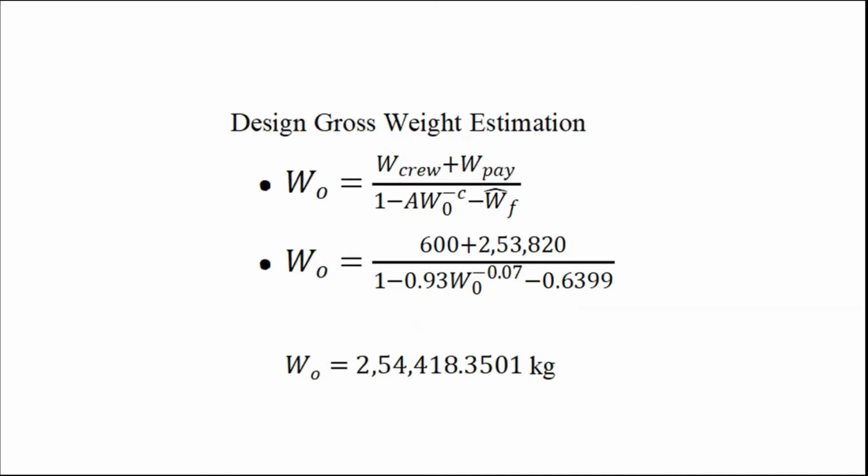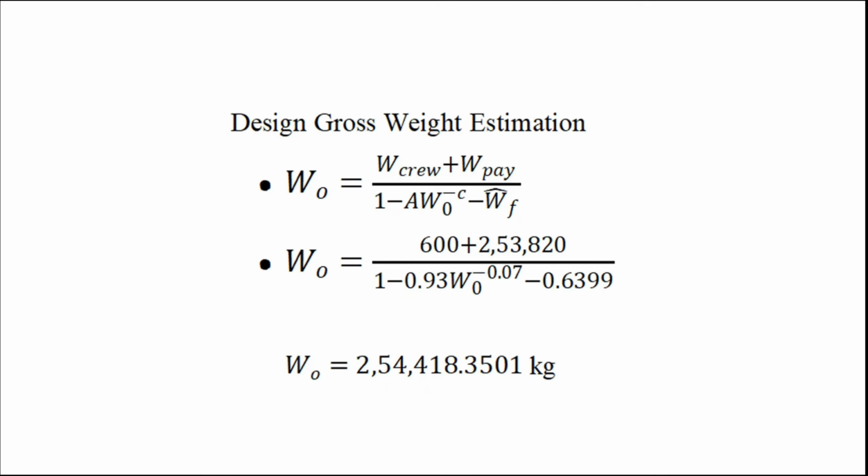Here we can see the design gross weight estimation from the formula. Using all the values, W crew we calculated as 600 kgs, and we know W payload, and just before we calculated the fuel weight fraction. Using all these values, we get W naught to be 2,54,418.35 kilograms.